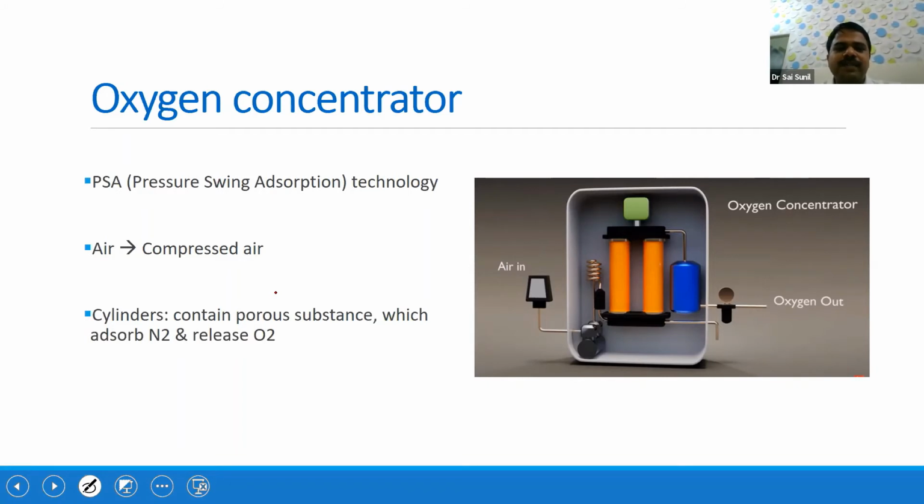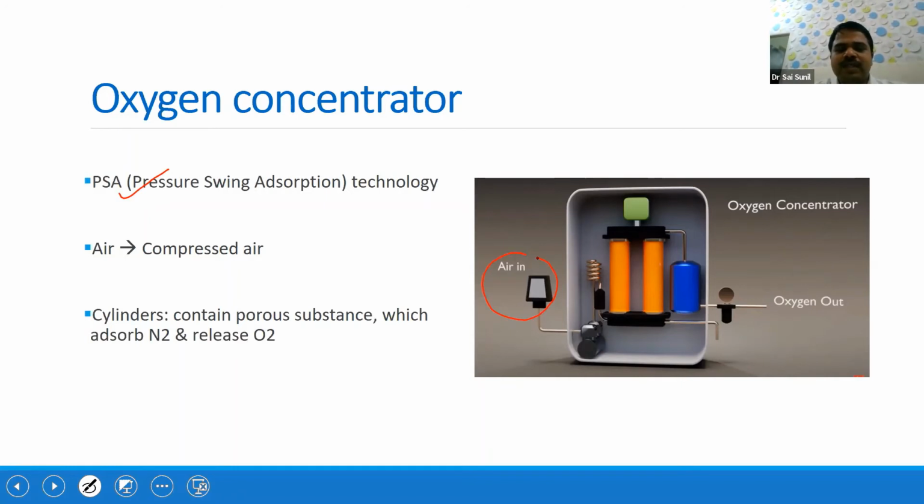How does it happen? It is called pressure swing adsorption technology, PSA technology. As you can see here, the air goes inside from the atmosphere. What does air contain? The major components are nitrogen and oxygen. Nitrogen is the predominant one, almost 73%, and oxygen is 21%.